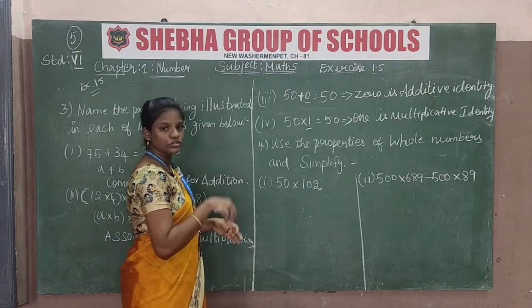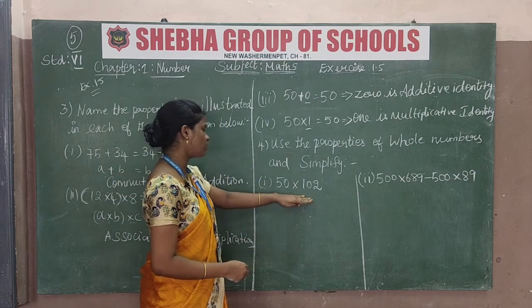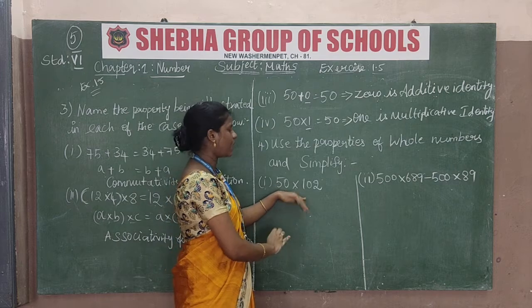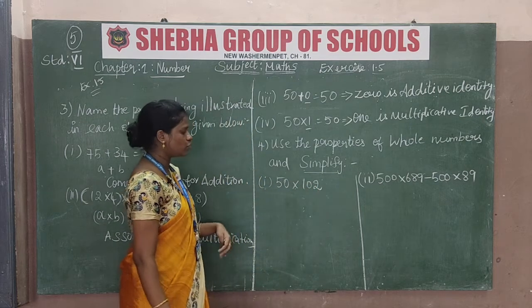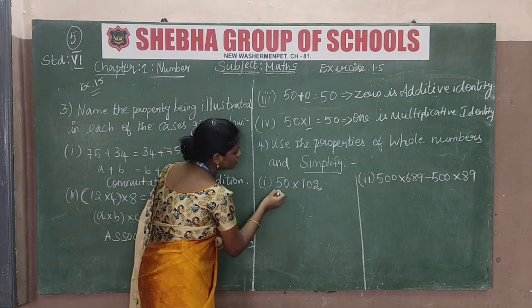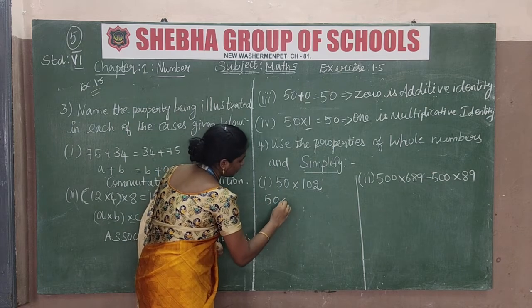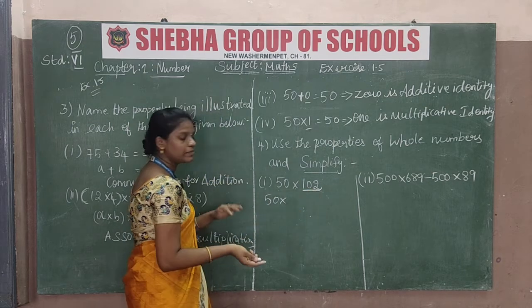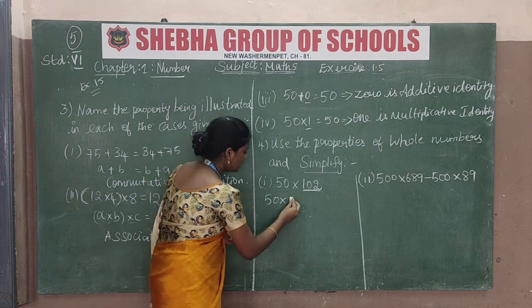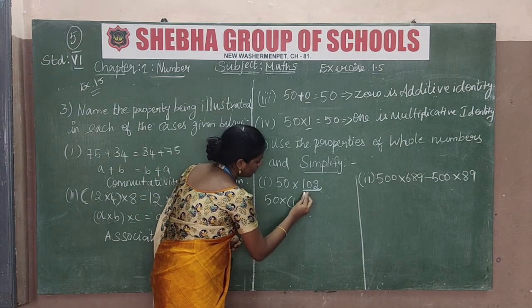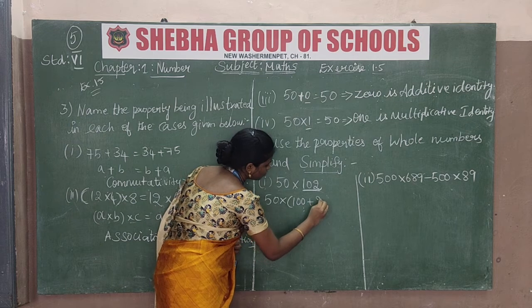We have to use the properties of whole numbers, and then we have to simplify. So what is the property? Let's see which property we can use here. So 50 into 102, how can we split 102? From whole numbers, we have to divide it as 100 plus 2.